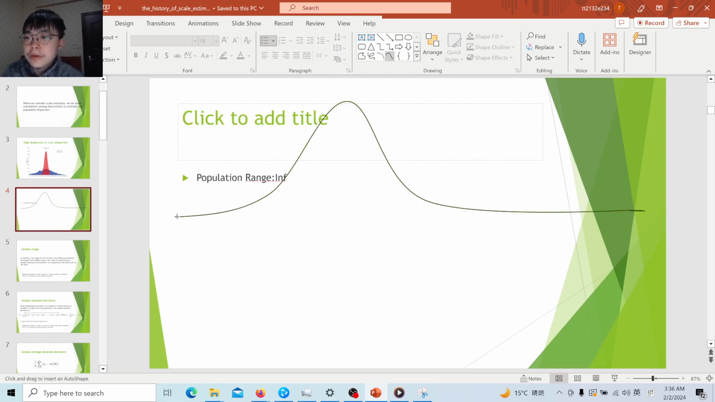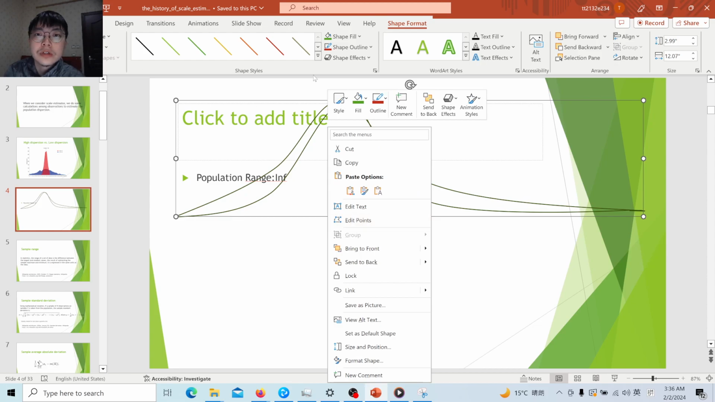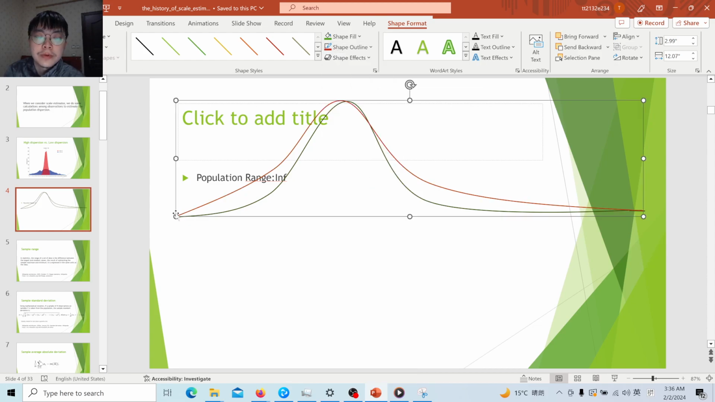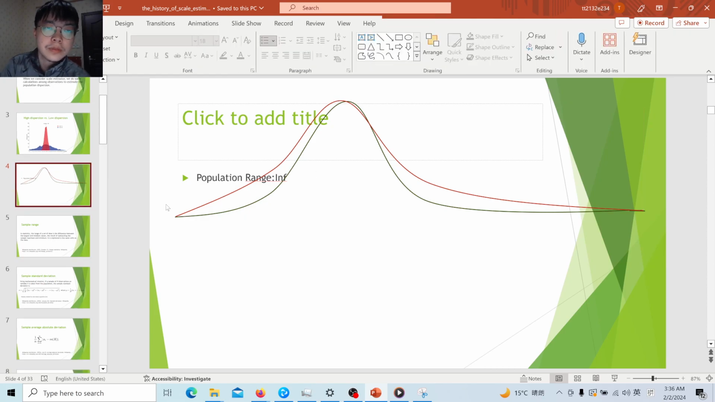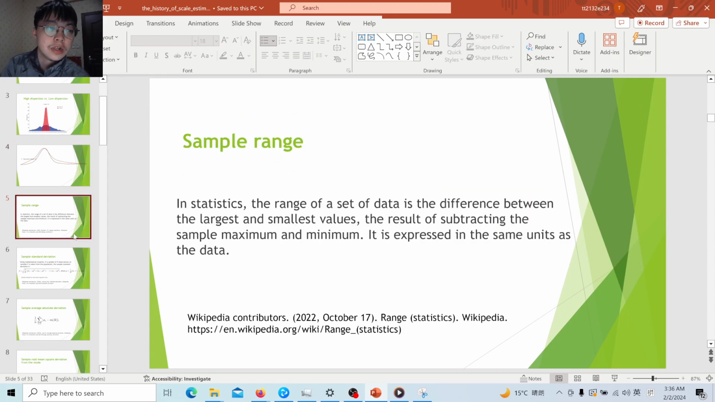And even if we consider that it is bounded, it is possible, for example, here is another case. These two distributions have the same population range, but the red one obviously is more dispersed than the green one, right? Because there are more values that are far away from the center. So the population range cannot reflect these changes.